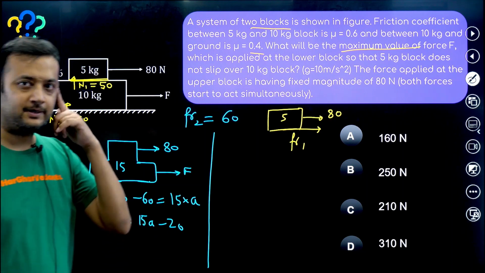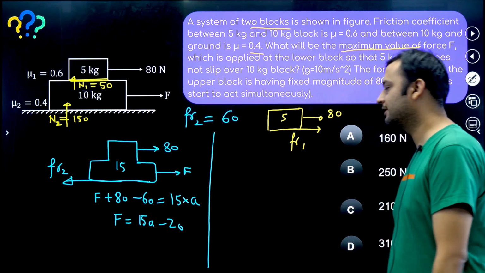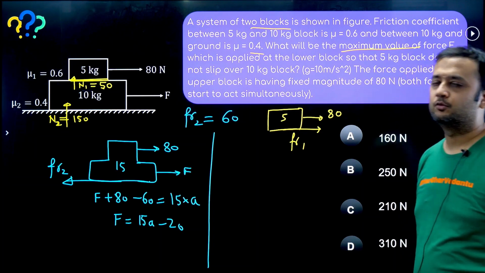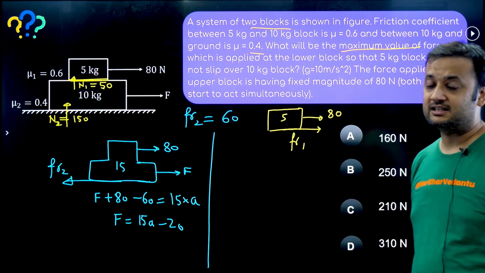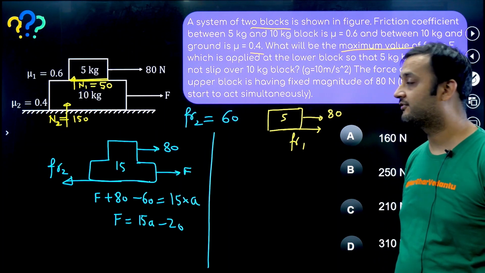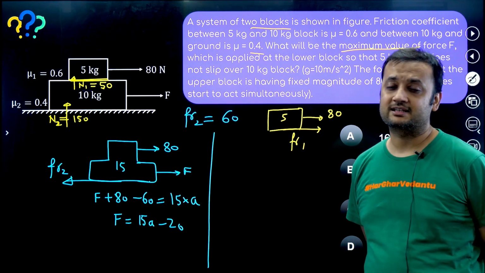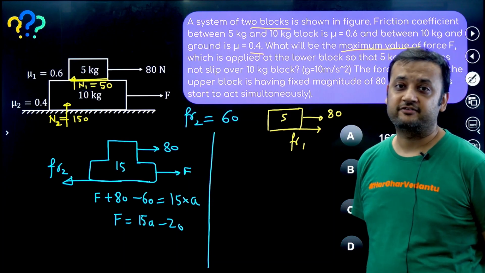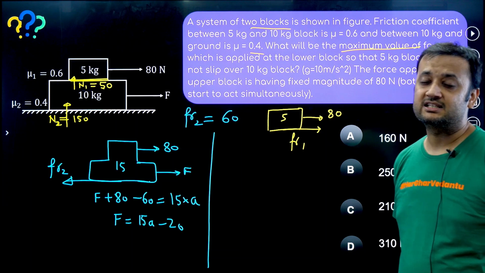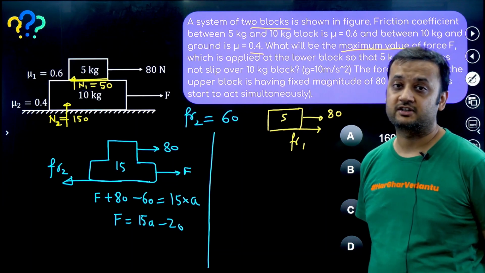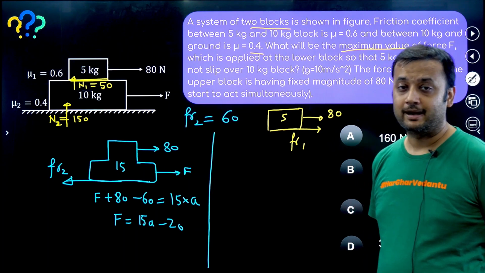Okay, again I will repeat, guys. Assume friction 1 to be absent. So the 5 kg will move with an acceleration of 80 by 5, which is 16 meter per second square. But the 10 kg can move with large acceleration because F can have any value. F needs to be maximized. Therefore the 10 kg can have very large acceleration. Hence with respect to the 5 kg, the 10 kg will move forward. So on the 10 kg, friction 1 will act backward, and on the 5 kg, friction 1 will act forward by third law.